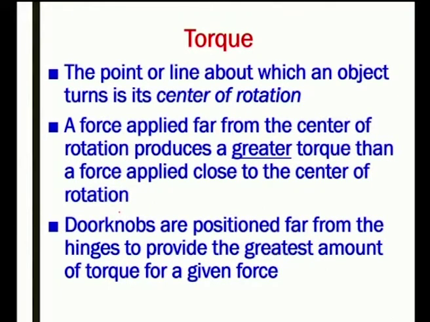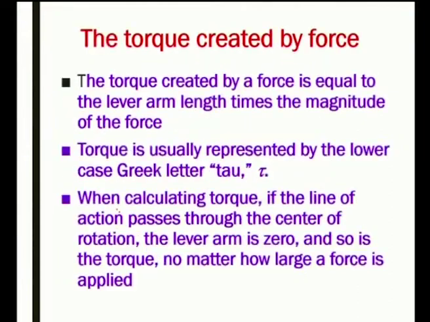Door knobs are positioned far from the hinges to provide the greatest amount of torque for a given force.